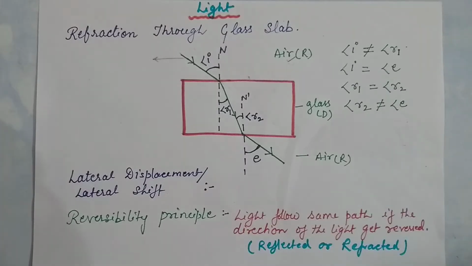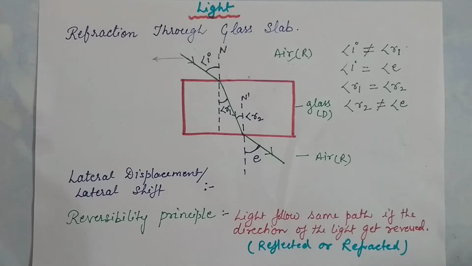Hello students, in this video we are going to see how refraction takes place through a glass slab. We already understood the difference between refraction and reflection, and we also know the two different types of mediums, rarer medium and denser medium. And we also know that refraction always takes place when there are two different mediums.